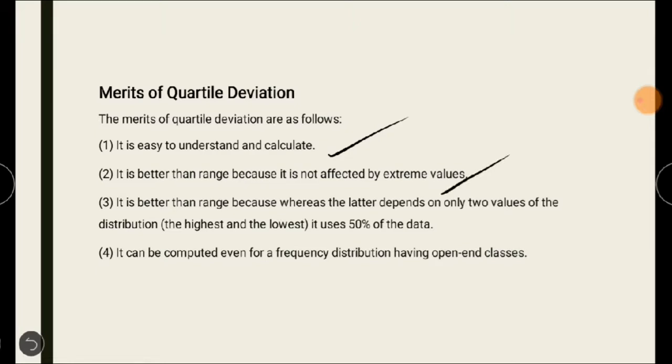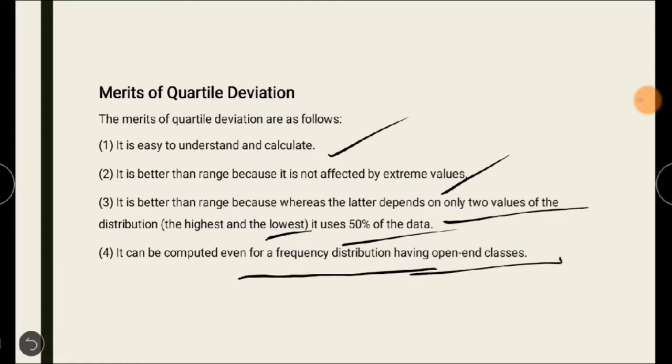It is better than range because it is not affected by extreme values, whereas the range depends on only two values of the distribution, the highest and the lowest value. It uses 50% of the data, and it can be computed even for a frequency distribution having open-ended classes.